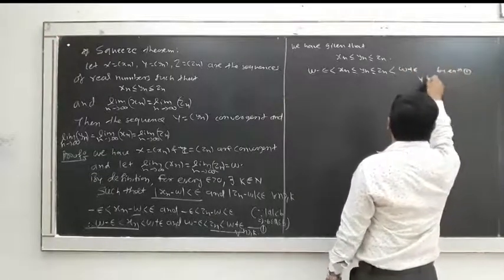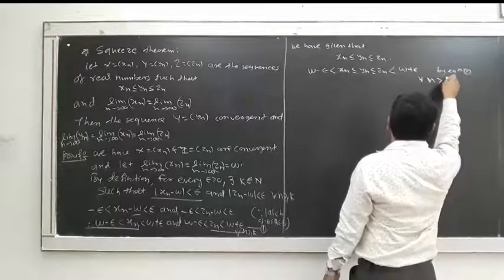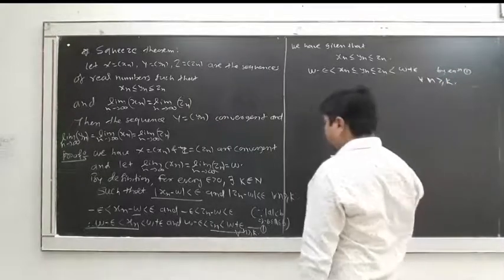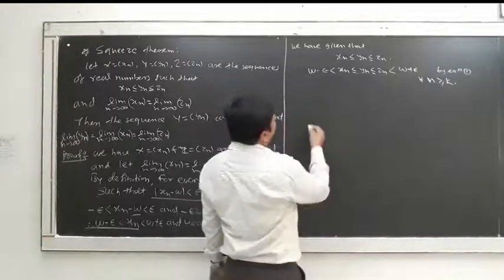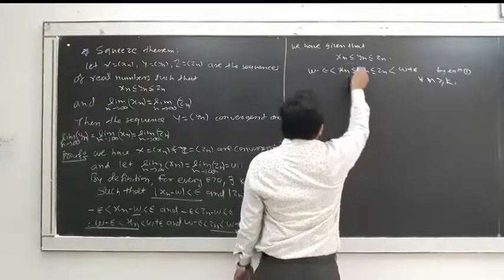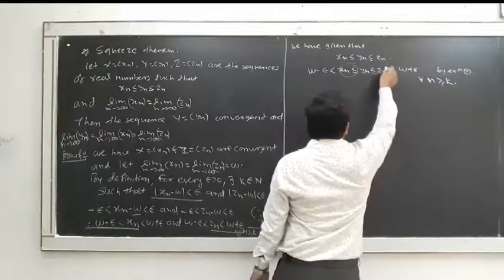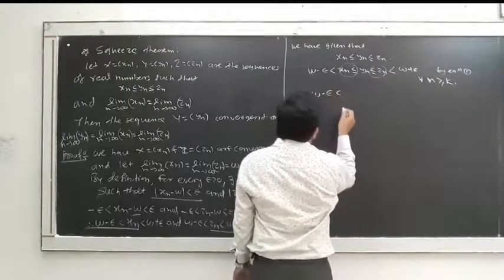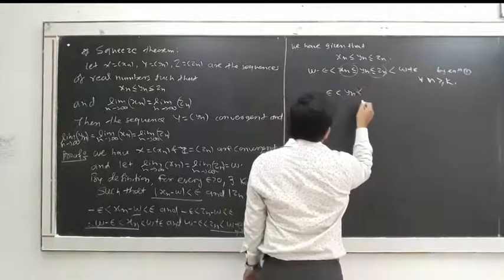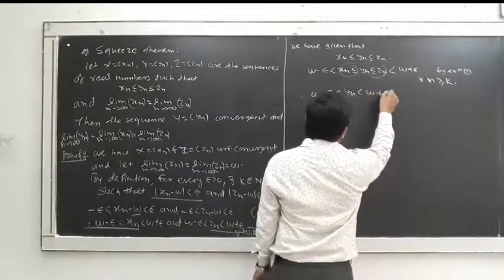It holds for all n greater than or equal to k. Now remove both the terms, then what we are getting: w minus epsilon is less than yn is strictly less than w plus epsilon.